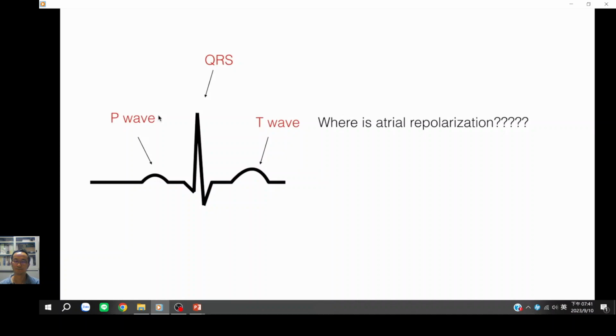Well, it can be found within the QRS complex. As you can see, the QRS complex is a tall structure. Because ventricles tend to contract stronger than the atria, they tend to mask the atrial repolarization. And so, that being said, atrial repolarization and relaxation takes place after the P wave, which can be found within the QRS complex.